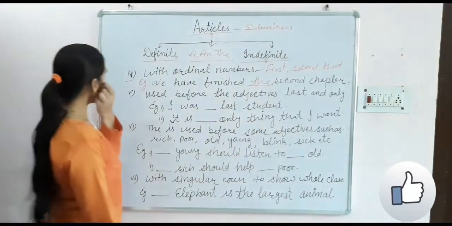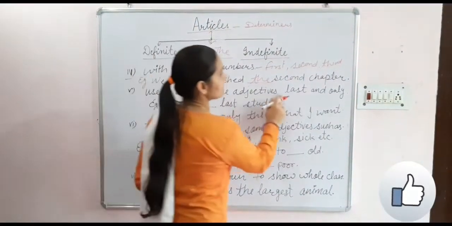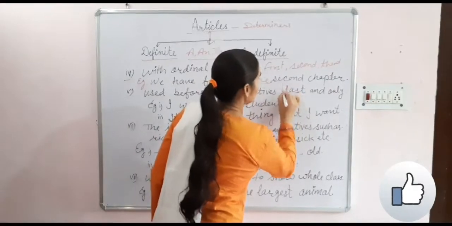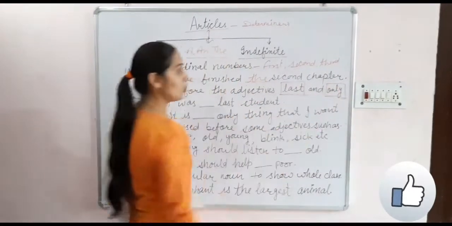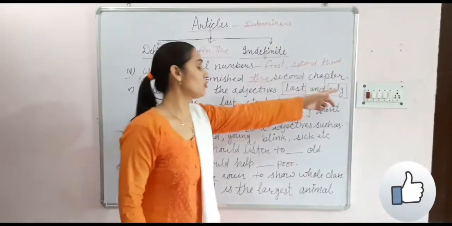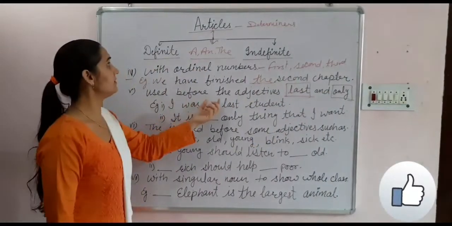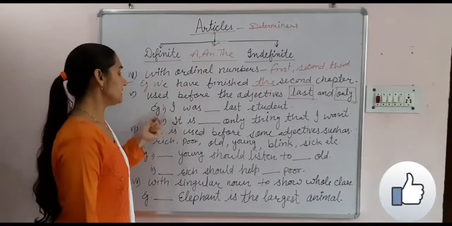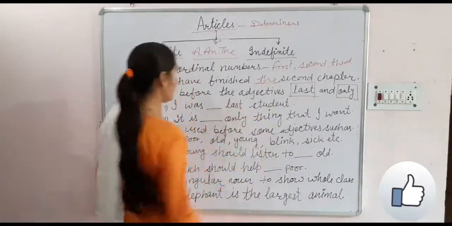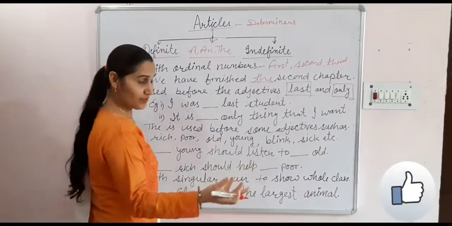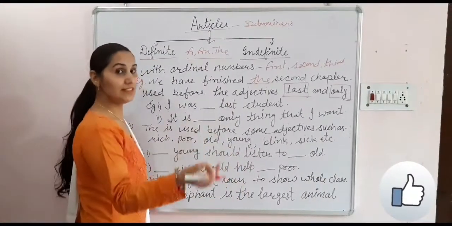Our next rule is use before the adjectives last and only. Sometimes we use articles with last and only. With last and only we will use the definite article the. Example: I was blank last student. I was a last student or I was the last student?